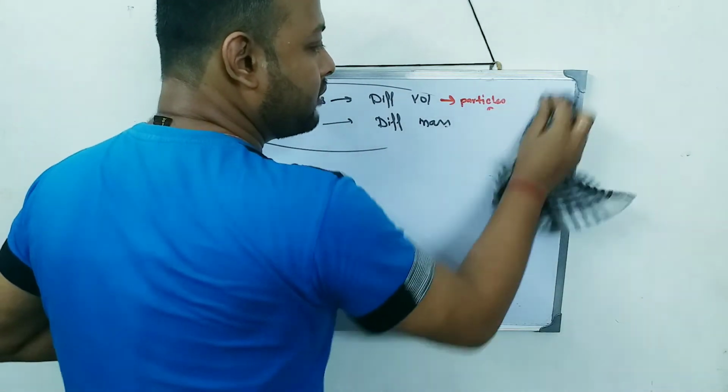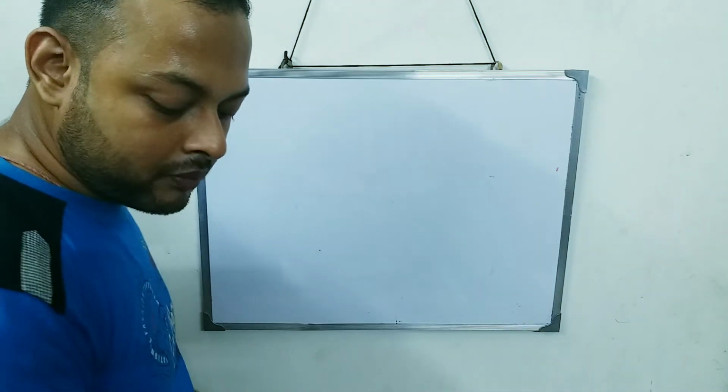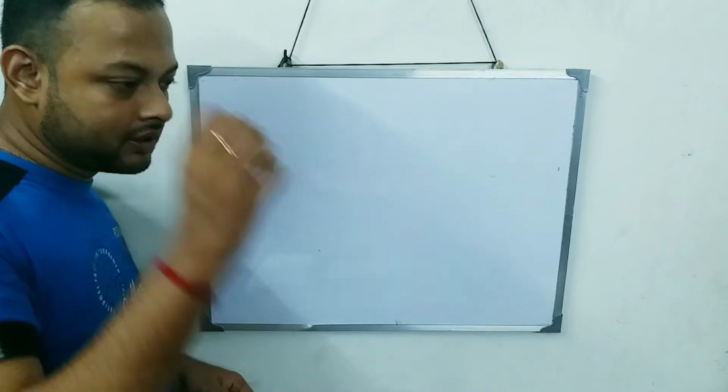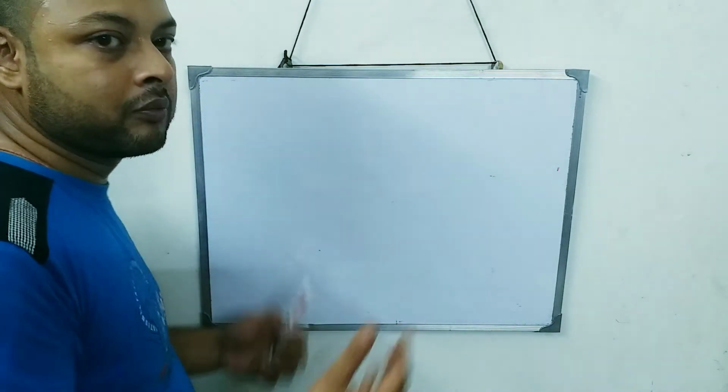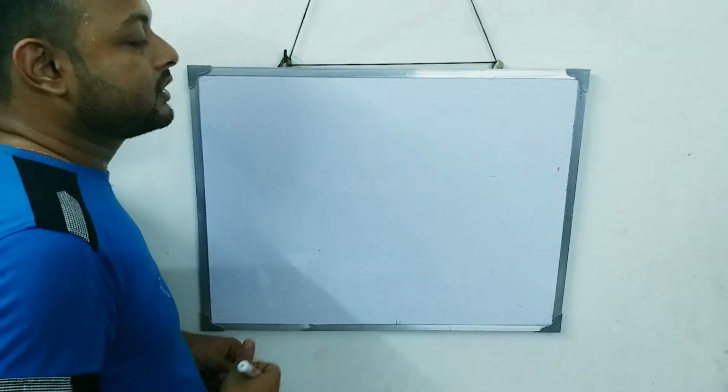Now after this I will teach you the SI and the CGS unit. I don't want to make the video very long. I want to keep it around 30 to 35 minutes. Let's see how much it happens. I think right now it's 26 or 27 minutes.